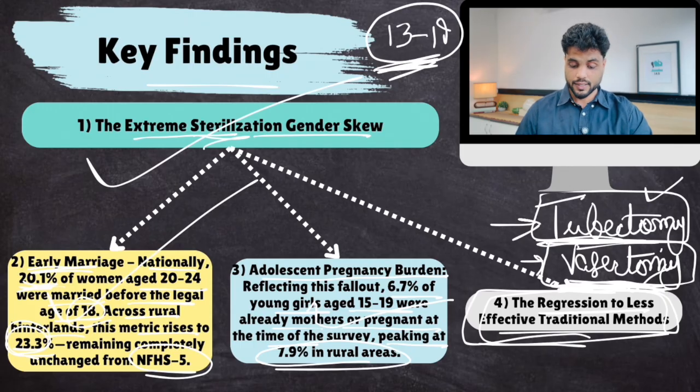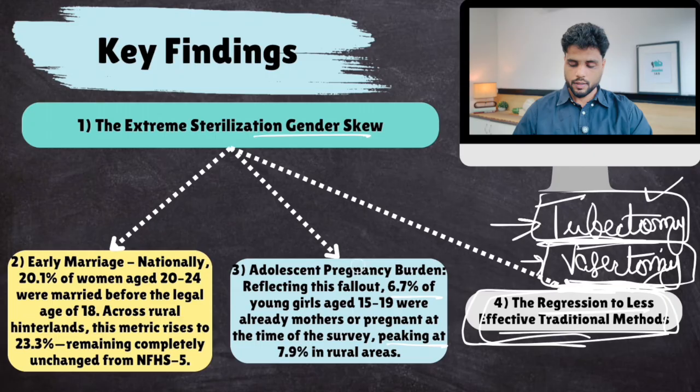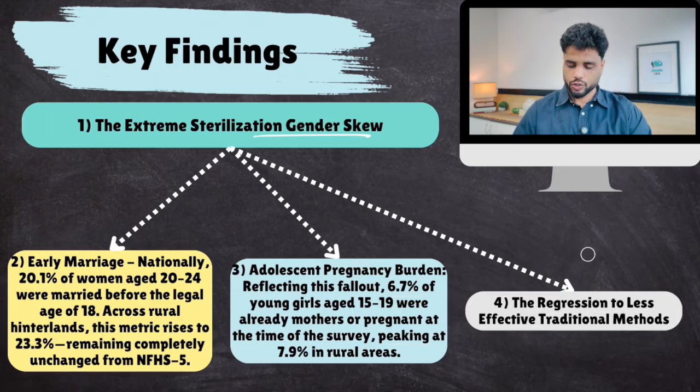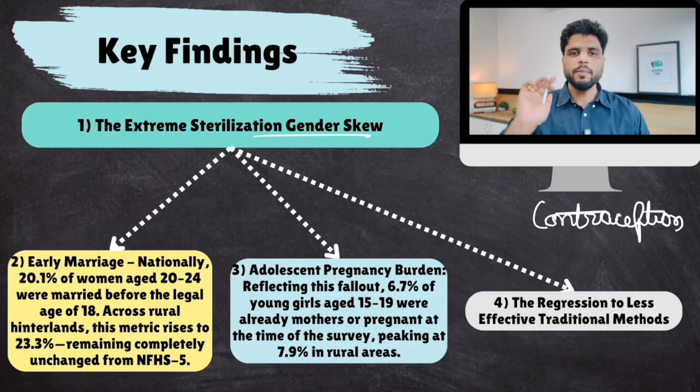Now you see, this is a really big problem. If a couple decides to have no more children, okay, they can go for contraception. Now there are modern methods of contraception like condoms, contraceptives, and surgeries, tubectomy, vasectomy. Well, what this survey witnessed was that people are not going for modern methods of contraception.